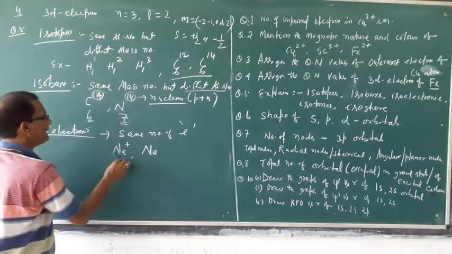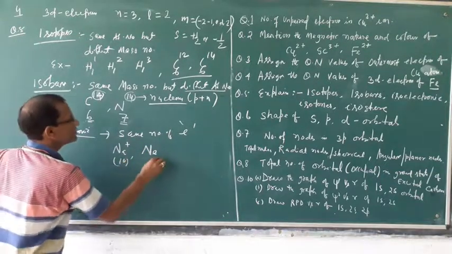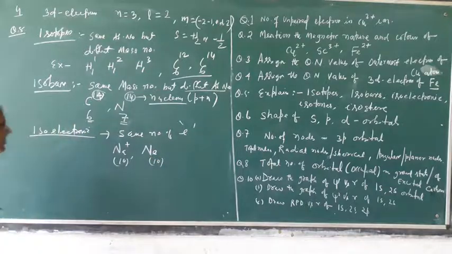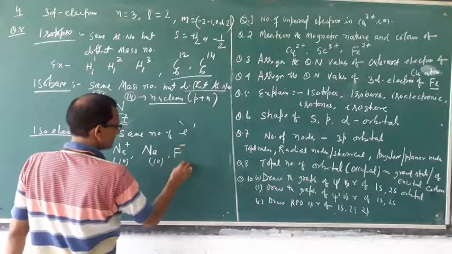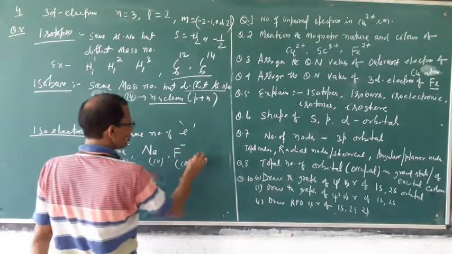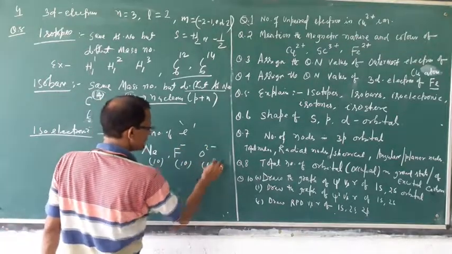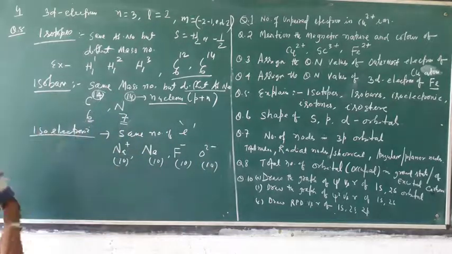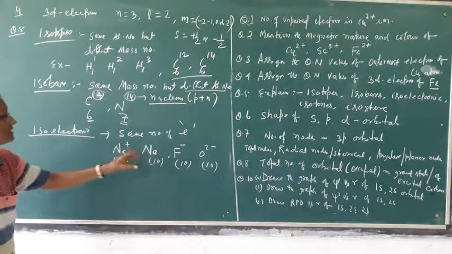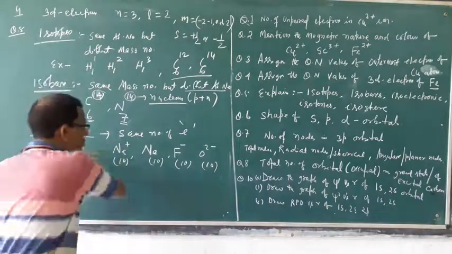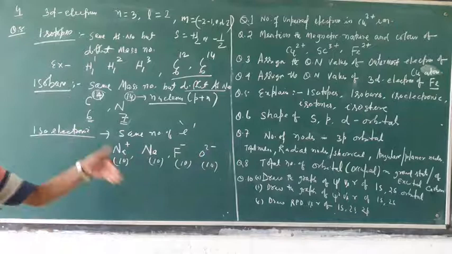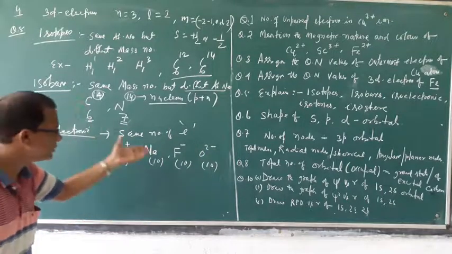Here having 10 electrons, here also 10 electrons. Suppose F minus 10 electrons, O2 minus 10 electrons, all having 10 electrons. So these species are called isoelectronic. Number of electrons are same. May be cation, anion, or neutral compound.